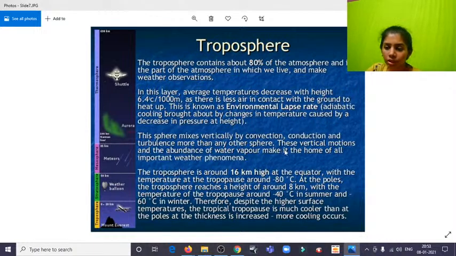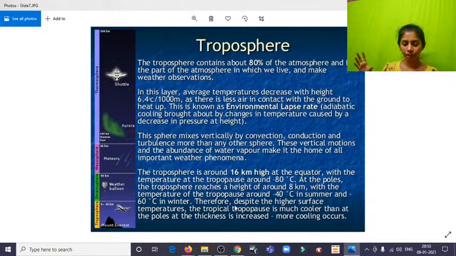These vertical motions and the abundance of water vapor make it home for important weather phenomena. The troposphere is around 16 kilometers high at the equator, with the temperature at the tropopause around minus 80 degrees Celsius. At the poles, the troposphere reaches a height of around 8 kilometers. In some places the distance between the troposphere and the ground level will be shorter. In other places, it's very high.